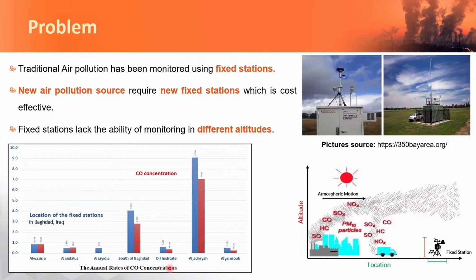In this chart, you can see the only fixed stations that are installed in Baghdad. As you can see in Al Jadeh region, where there is an oil factory, there is a huge carbon monoxide concentration. We know that there are many families suffering with many diseases because of that. The Iraqi government can't take a clear decision about the air pollution problem because of the absence of data in the other regions and also its inaccuracy.